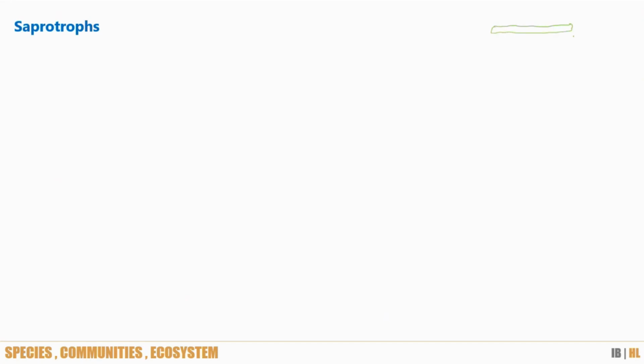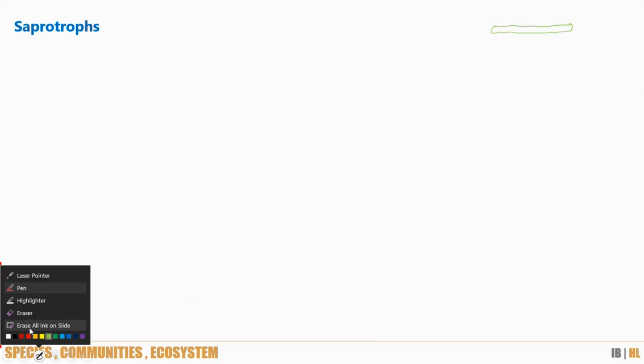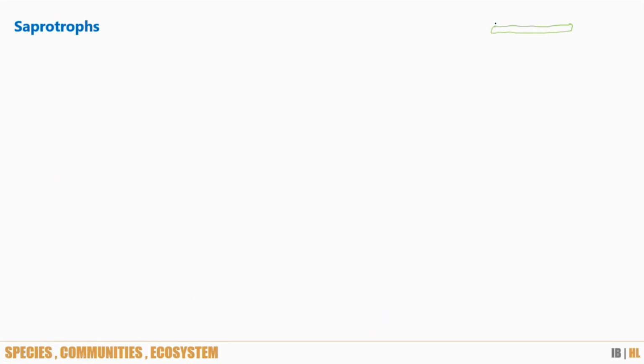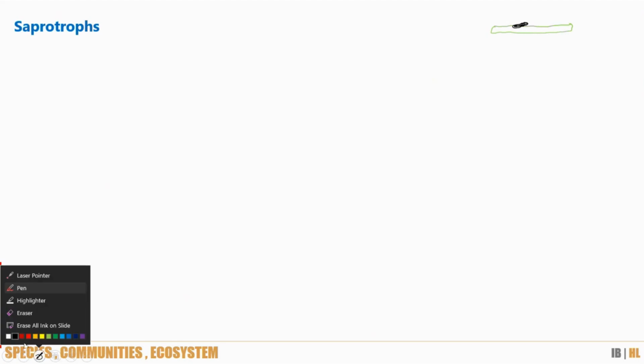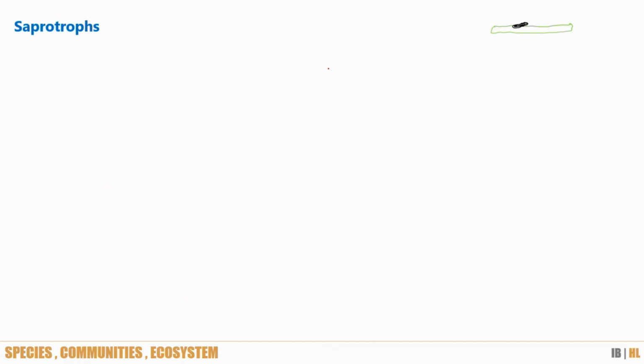And on this particular plant, what is growing? Basically a fungus is feeding on this plant. Let's say this is a fungal colony. Now, they don't have a system like a digestive system like us, so they cannot digest it inside. So what they do is they release certain enzymes.